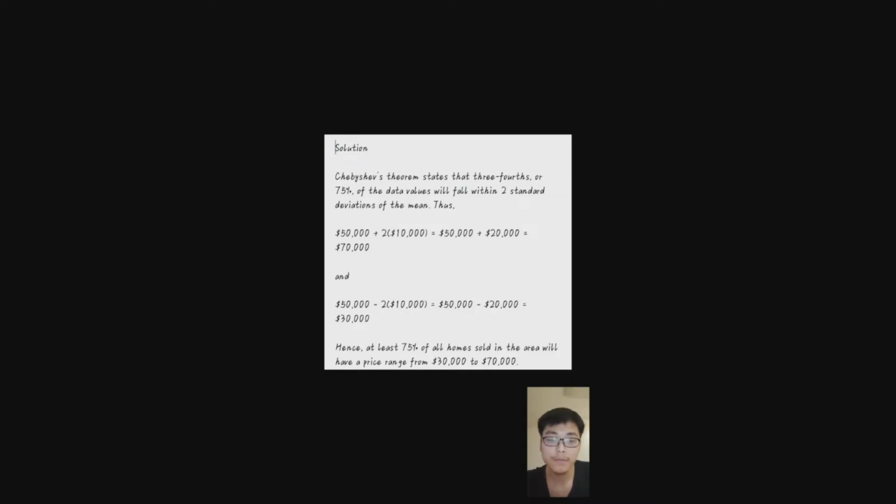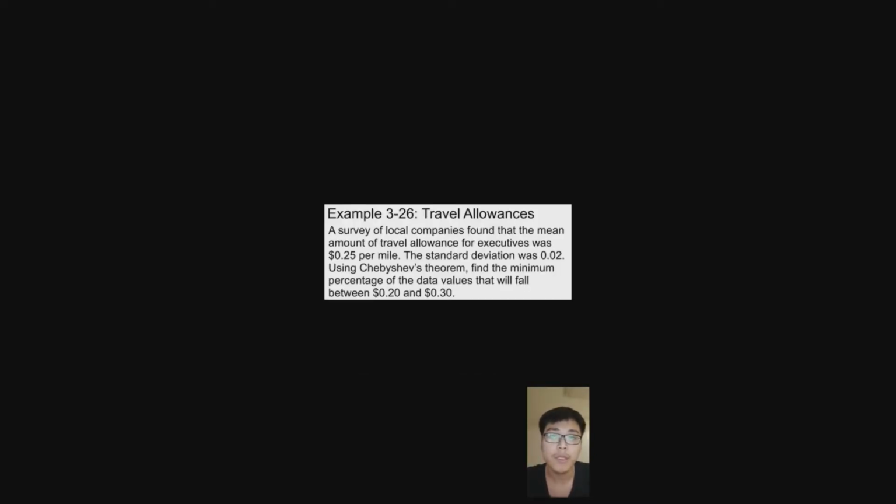A survey of car rental companies found that the mean cost of travel was $0.25 per mile. The standard deviation was $0.02.